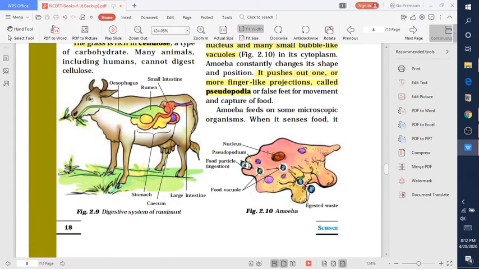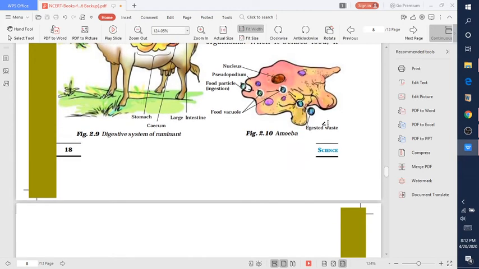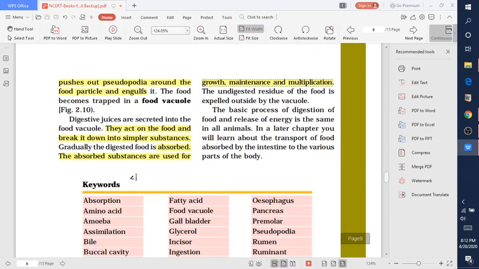Whenever it senses food, it changes its shape and easily captures the food particle. This food particle goes into the food vacuole, which releases various enzymes and breaks the food particle into simpler substances. The undigested food material is expelled from the body of the amoeba.